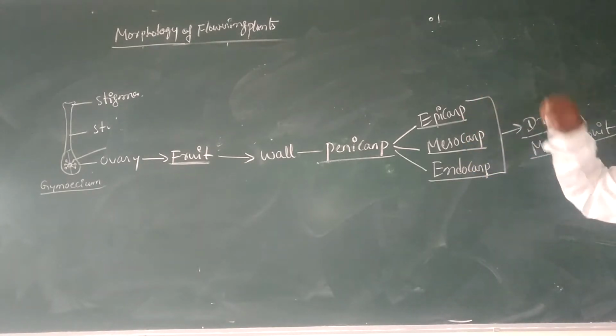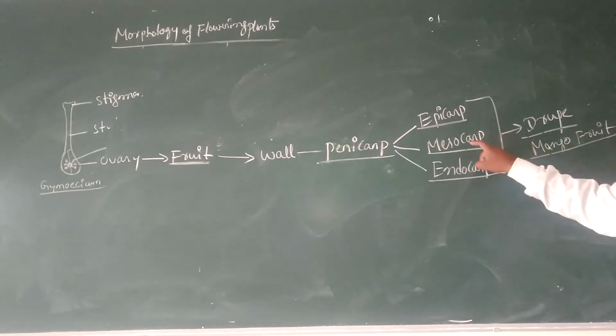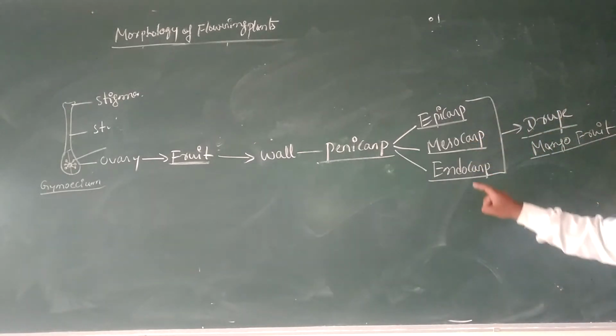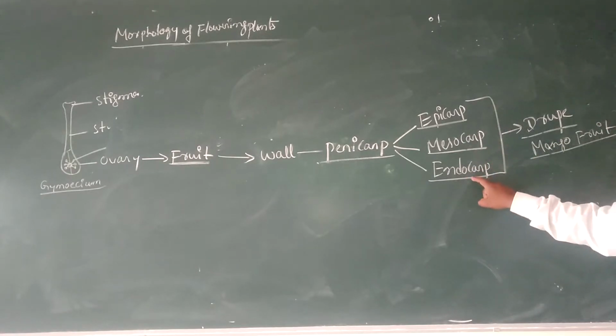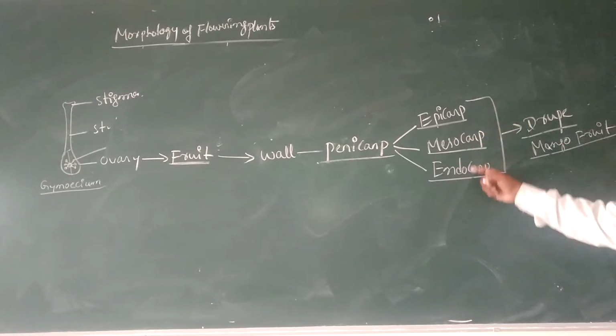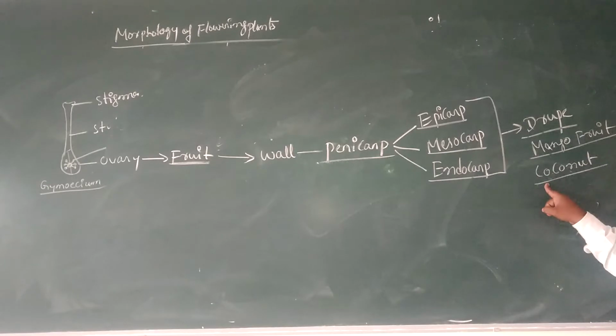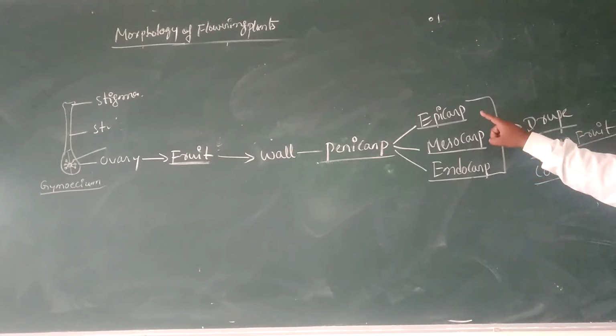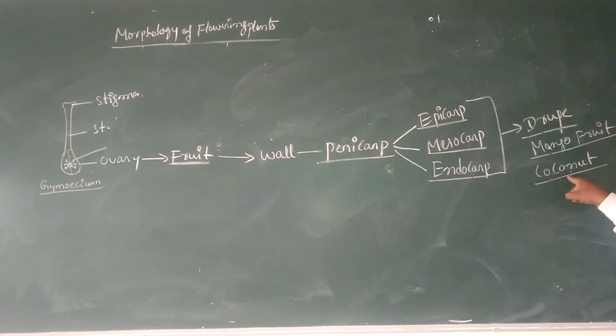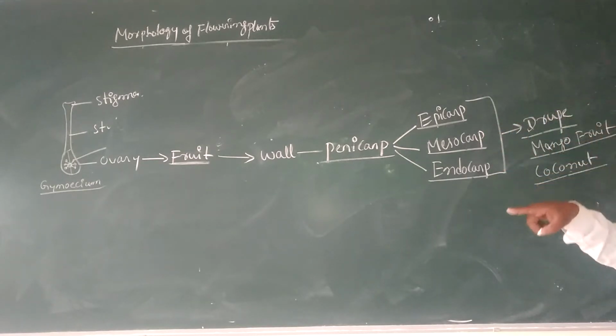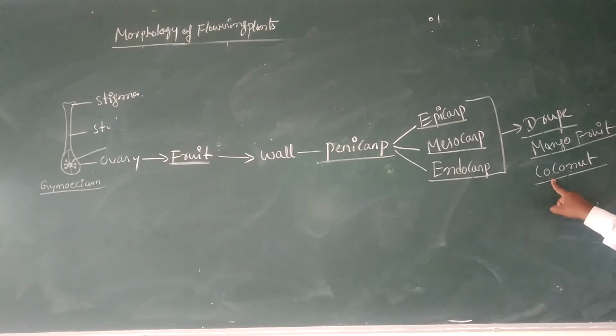The epicarp is the outermost leathery layer. In the case of mango, the mesocarp is the juicy layer, and the endocarp is a hard or stony layer. A fruit with all these three layers is called a drupe. The best examples are mango and coconut. In coconut, the epicarp is leathery, the mesocarp is fibrous and the endocarp is very hard. In mango, the edible part is the mesocarp.